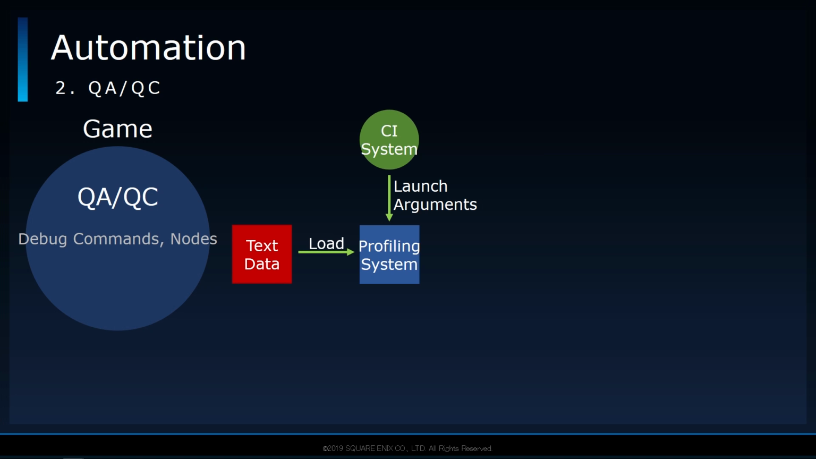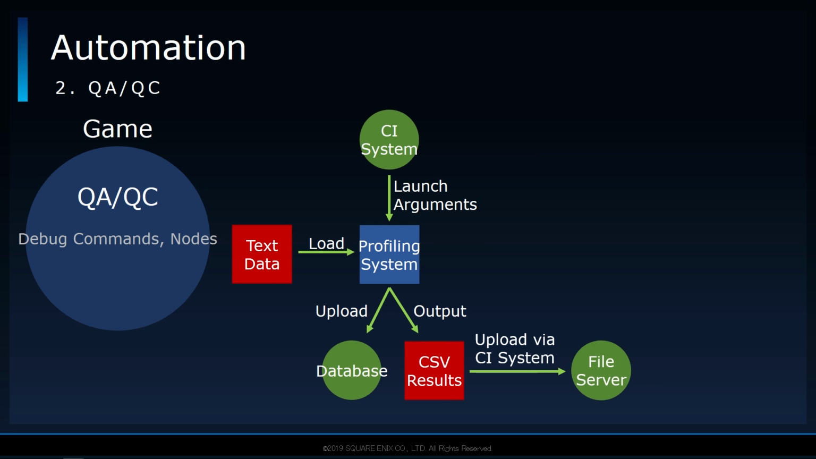As far as the commands and nodes go, we used both pre-existing and custom-made ones. While profiling, results are usually simultaneously uploaded to a database and output to a CSV file. Once the profiling is done, our CI system gathers the results and performs its own upload to a file server before finally sending a notification email out.